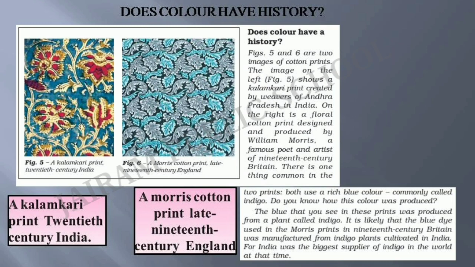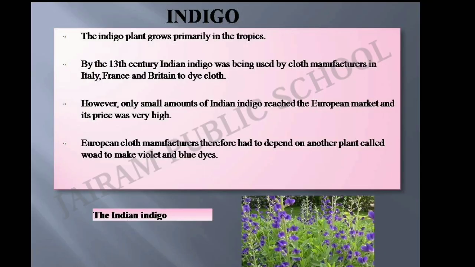It is likely that the blue dye used in the Morris print in 19th century Britain was manufactured from indigo plants cultivated in India, for India was the biggest supplier of indigo in the world at that time. Now let us see why there was a demand for Indian indigo. The indigo plant grows primarily in the tropics.